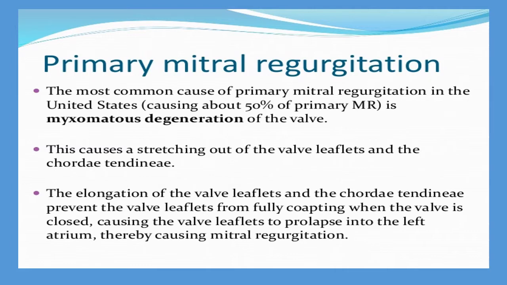The chordae tendineae are known as the heart strings, and these are tendon-resembling fibrous cords of connective tissue. The elongation of the valve leaflets and the chordae tendineae prevents the valve leaflets from fully coapting when the valve is closed. This causes the valve leaflets to prolapse into the left atrium, thereby causing mitral regurgitation.